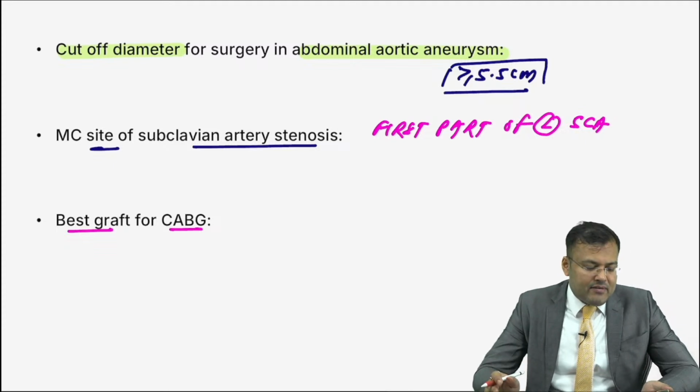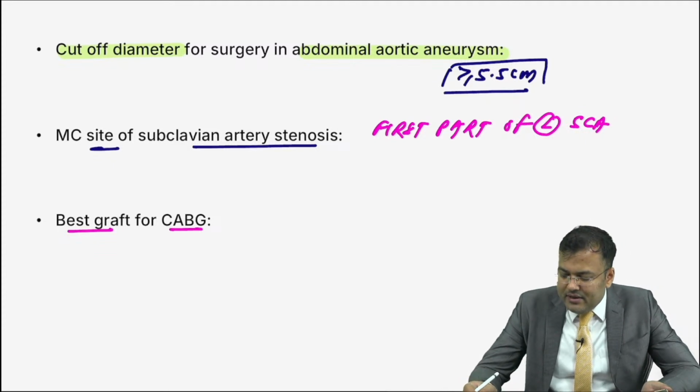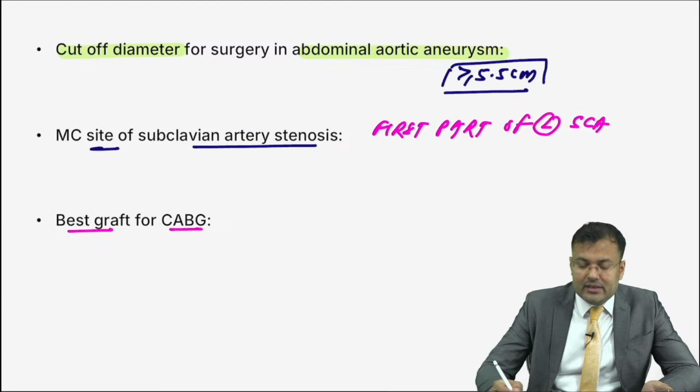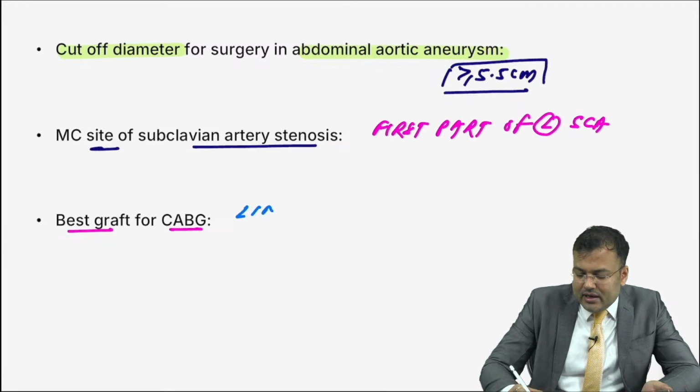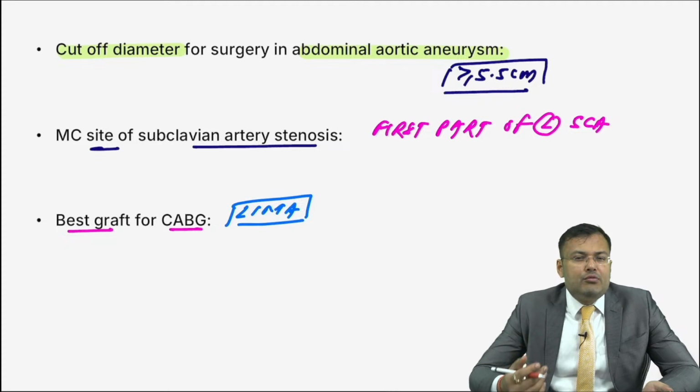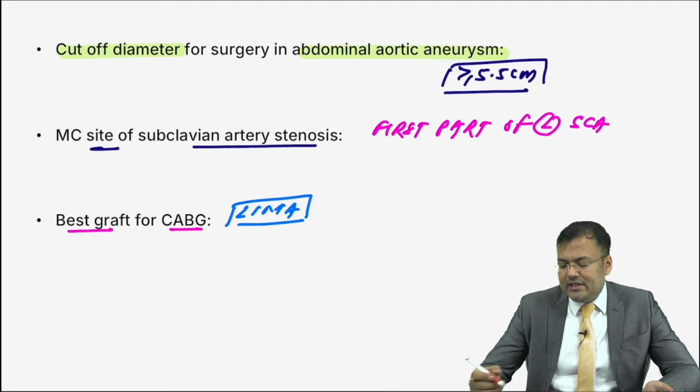Next, what is the best graft for CABG, coronary artery bypass grafting? It is not saphenous vein. Saphenous vein is the most commonly used graft. The best graft is LIMA, the left internal mammary artery, and the most commonly used graft is the long saphenous vein.